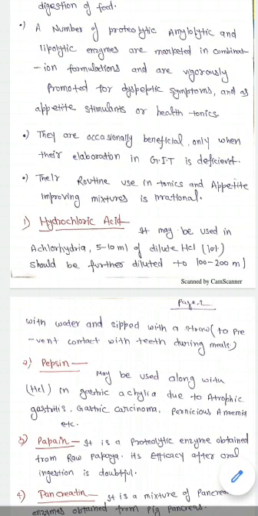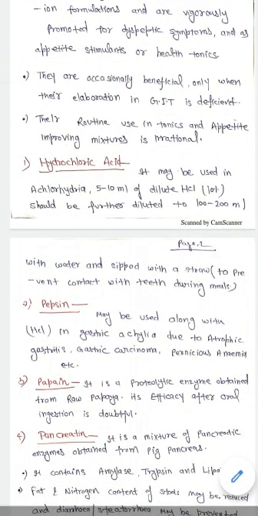The second commonly used digestant is pepsin. It is an enzyme basically, and it is used with dilute hydrochloric acid in the treatment of gastric achylia, which can be present due to atrophic gastritis, gastric carcinoma, and pernicious anemia. So pepsin is basically an enzyme, and it is used in combination with hydrochloric acid.